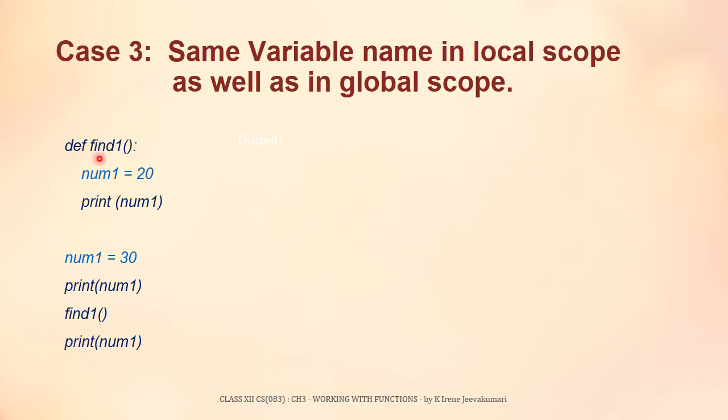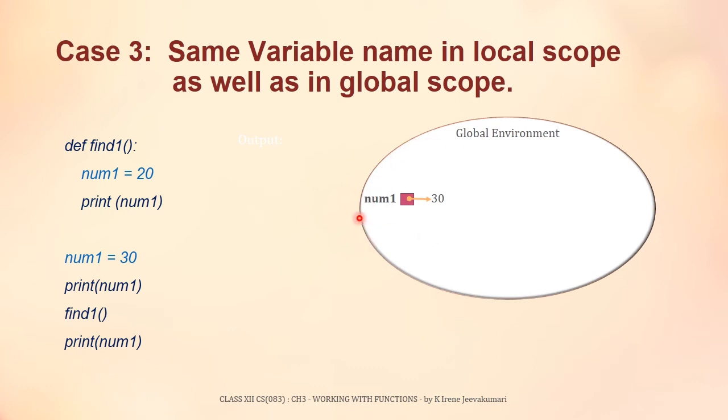Now the first statement is a function header, which is also a top level statement. Python's execution starts from the first top level statement. So when Python's interpreter executes this function header, it omits its function body. Until this function is called, these statements will not be executed. Now the next statement to be executed is num1 equal to 30. Here value 30 is assigned to the variable num1. Num1 is not inside any block or function, so this is a global variable. So global environment will be created with the global variable num1 and it will be referencing the value 30.